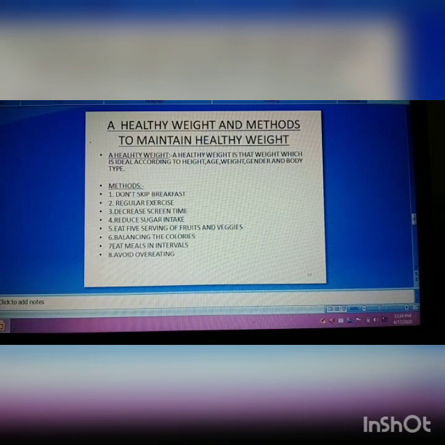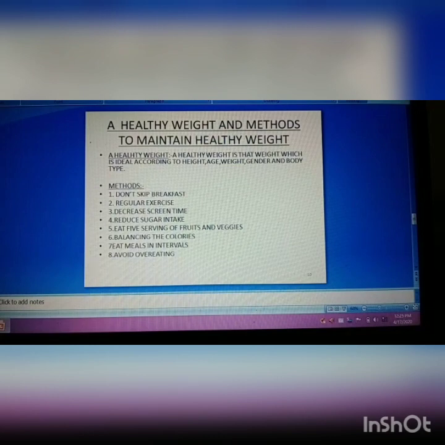Third is decrease screen time. Nowadays people spend most of their time on screens, watching TV, computers, mobile devices, playing video games, etc. This makes you inactive. So decrease the screen time and spend your maximum time keeping your body active. Fourth is reduce sugar intake. Sugar intake is a key factor in weight gain. You need to cut down on sugary beverages.